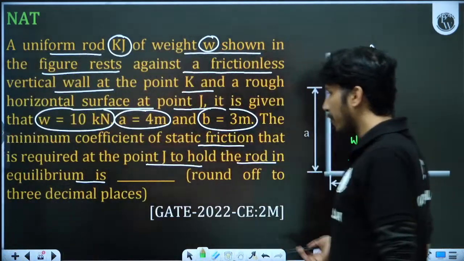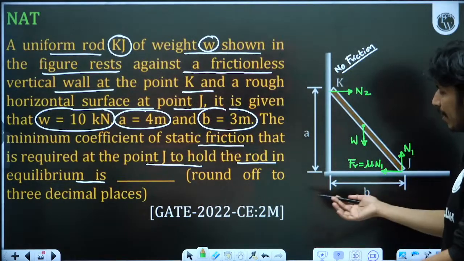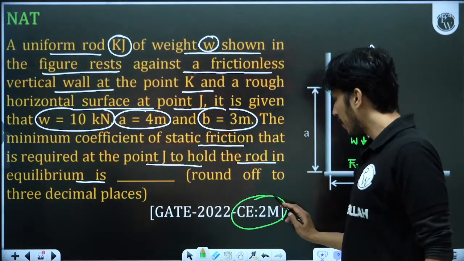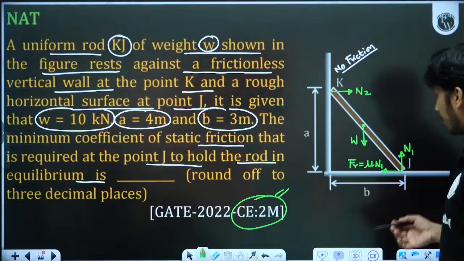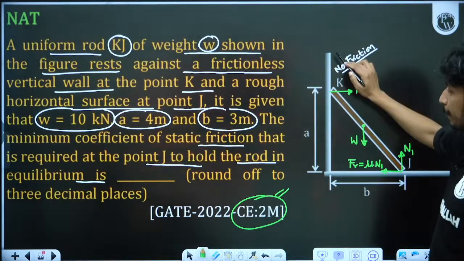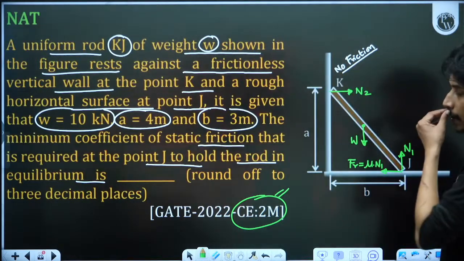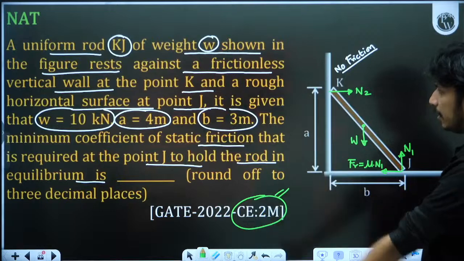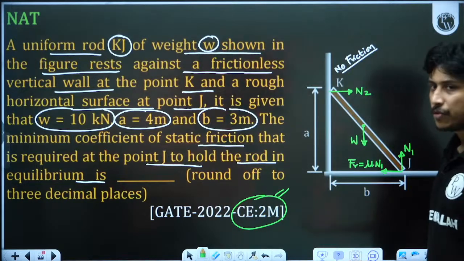This is a very easy question. I don't know why they have asked it for 2 marks, because this is a very easy question. If friction is also there at the wall, then this was a difficult question, and that we will also solve in the upcoming session at 7 p.m.